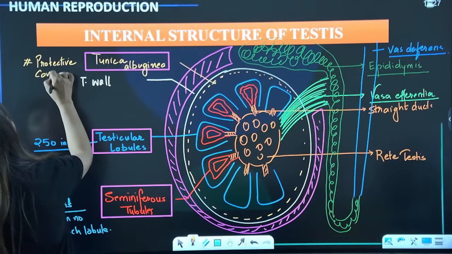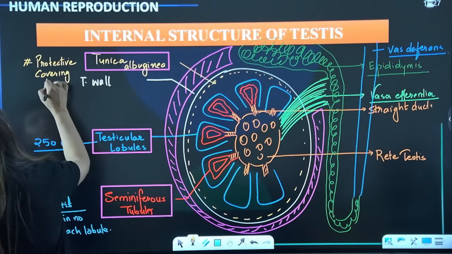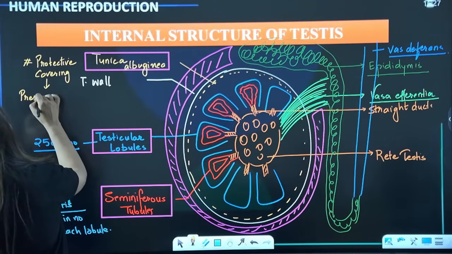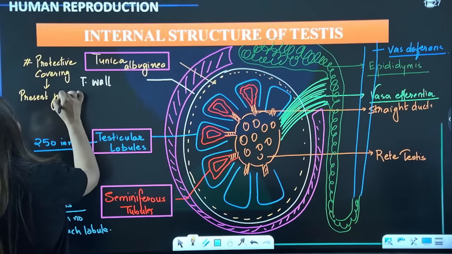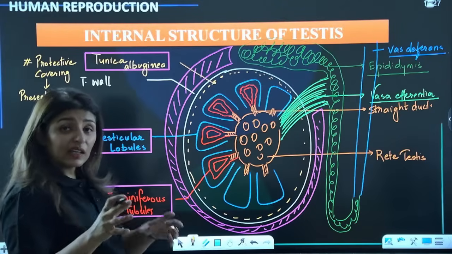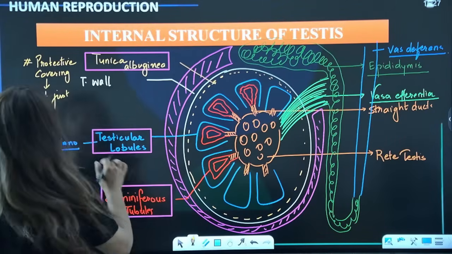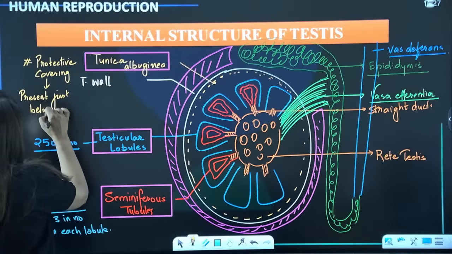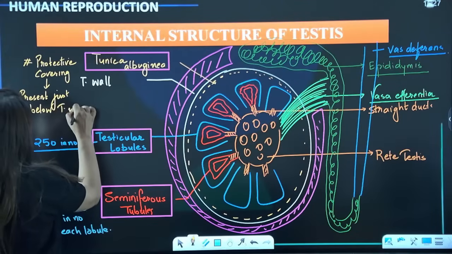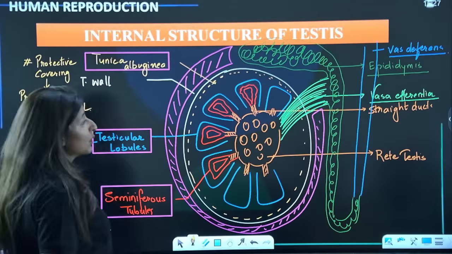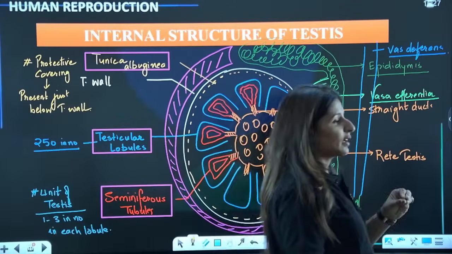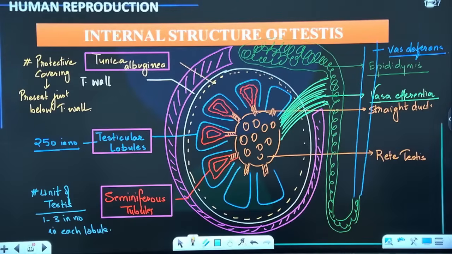Is it clear? Where is it present? It is present just below the testicular wall. Now we will see the same covering in the case of ovary as well. Present just below the testicular wall, and we will be able to see the exact same covering in ovaries as well. Is that clear? Please tell me.